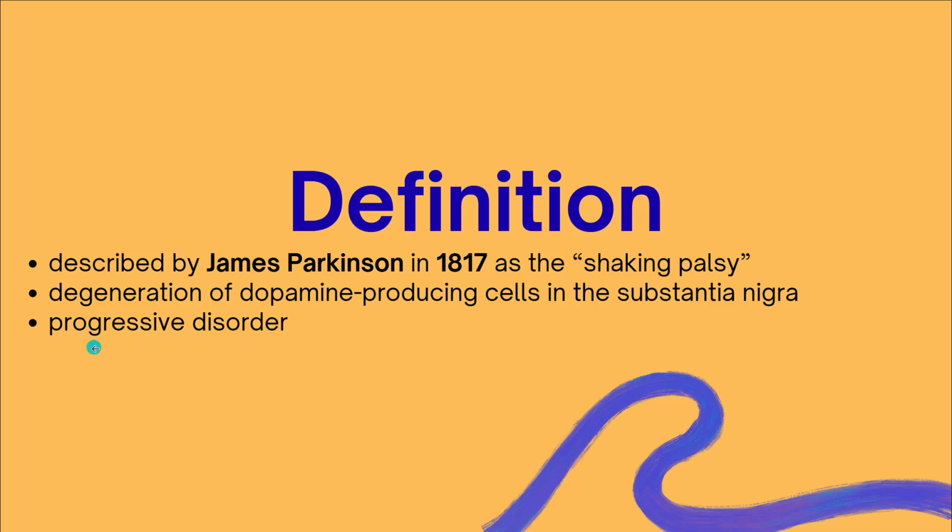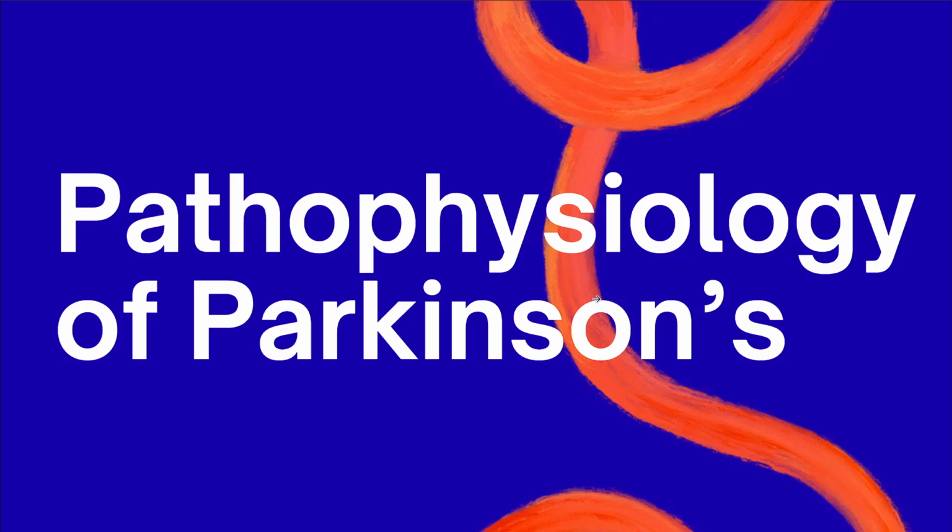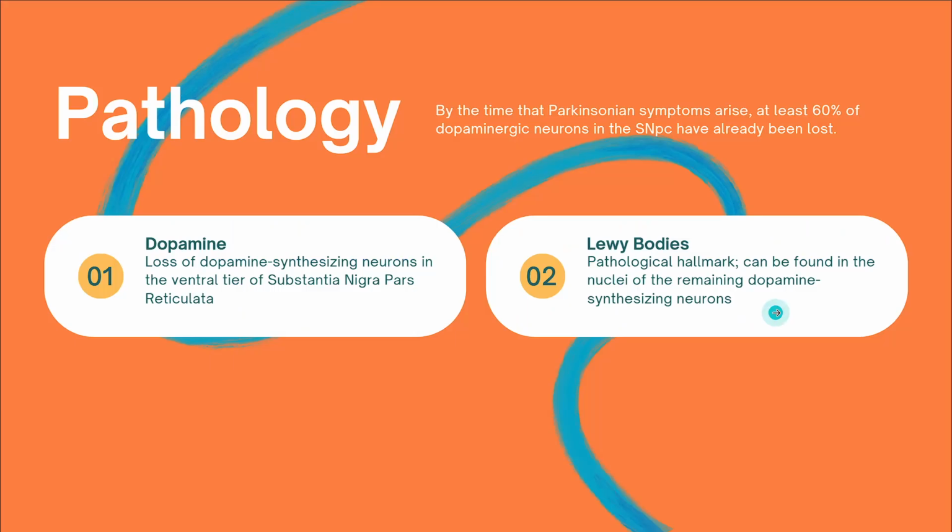One notable fact is that Parkinson's is a progressive disorder. That means it gets worse over time. So let's go to the pathophysiology of Parkinson's. How does it happen? I want to point out two important concepts here. Again, as I've mentioned, dopamine. There is a loss of dopamine synthesizing neurons in the ventral tier of the substantia nigra pars reticulata. And the substantia nigra is very important for the facilitation of movement.